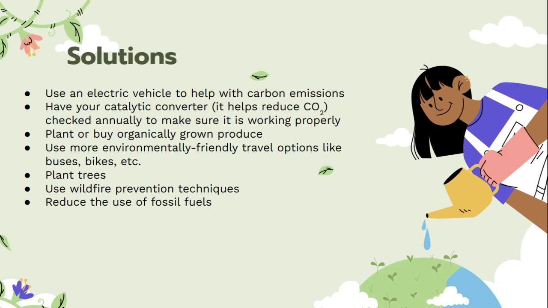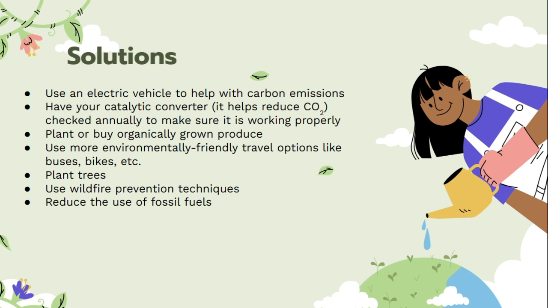There are solutions, though, like using an electric vehicle to help with carbon emissions. Have your catalytic converter checked annually to make sure it is working properly. It helps to reduce carbon dioxide. Plant or buy organically grown produce that is grown without pesticides. Use more environmentally friendly travel options like buses, bikes, and mass transit buses.